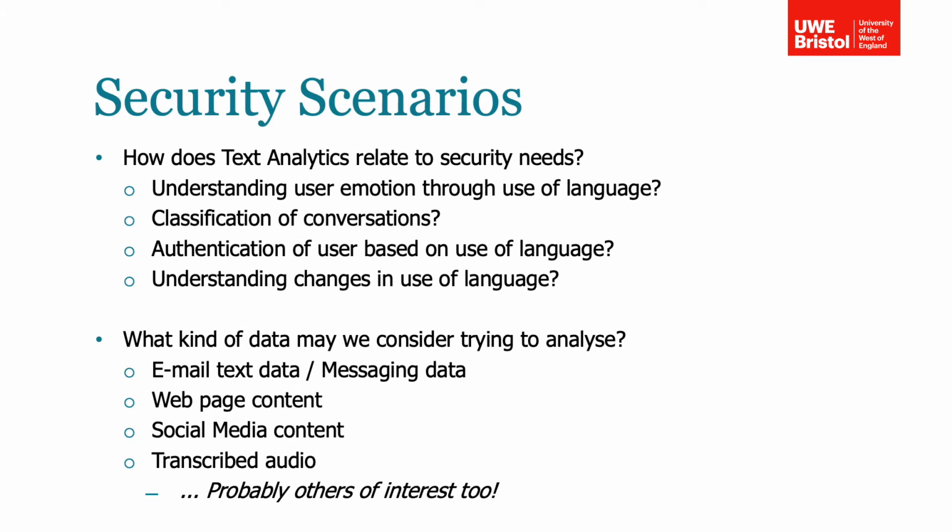How do text analytics relate to security needs? We may want to examine user emotion through their use of language, common in psychological assessment, such as insider threat detection. We may want to classify conversations or news articles, especially given the wealth of text information online and how rapidly new content appears through social media sites and the like.